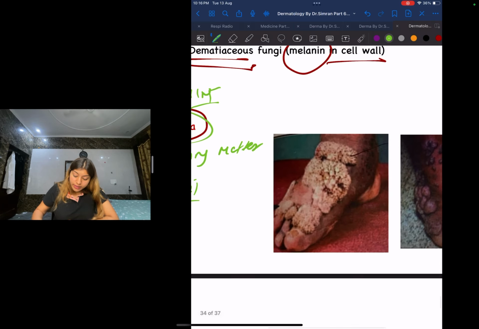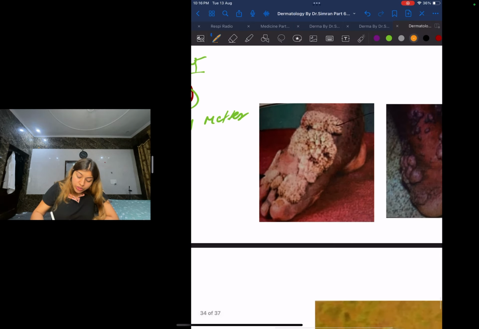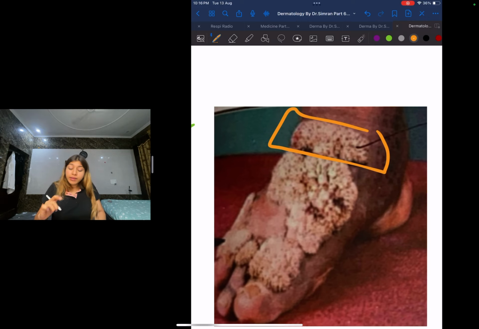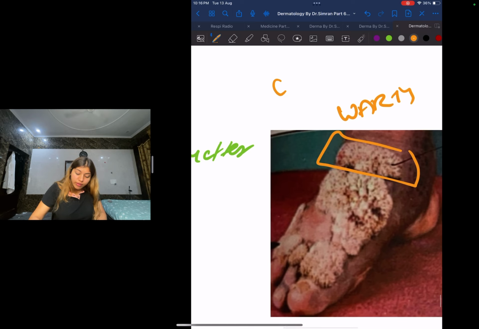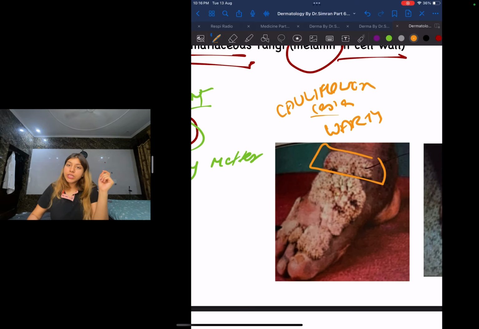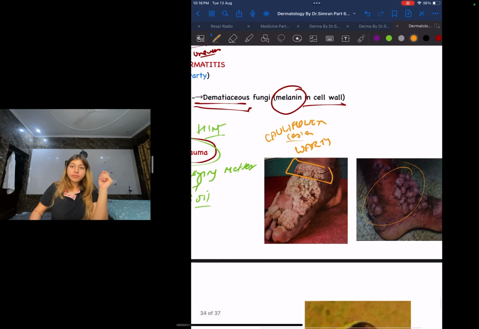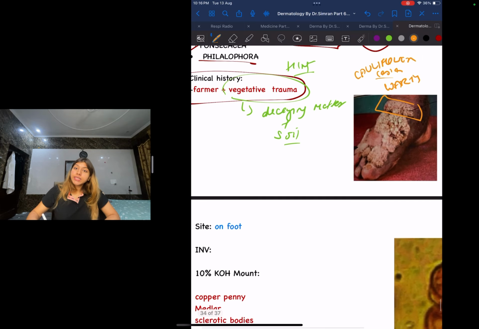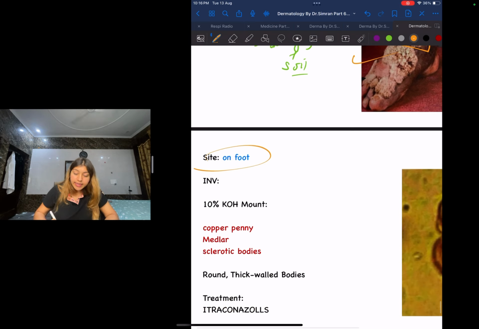Now let us look at the image over here. You can see just by looking that it is very rough, it has an uneven surface. This is a warty lesion. They also sometimes mention it as a cauliflower lesion, cauliflower meaning gobi. You can see this over here. As you can see in the image, there is a farmer who walks on his foot. So the site is going to be your foot.